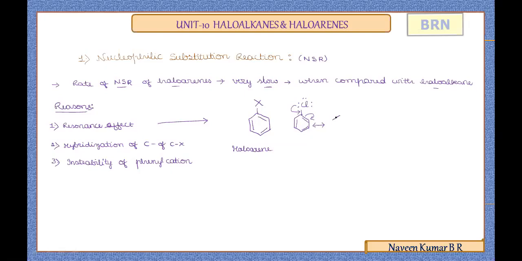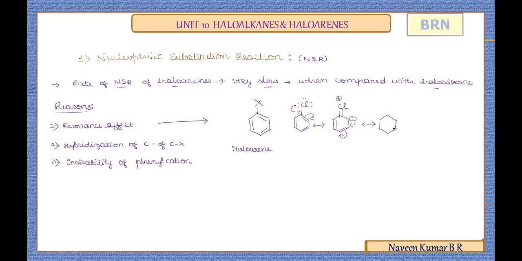As a result, the structure formed will have a partial double bond character between C and Cl, due to the delocalization of the lone pair of electrons present on the Cl. Now these pi electrons are shifted towards this adjacent carbon. As a result, this carbon gains a negative charge. Now these double bonds are as such. Now the resonance effect will continue. The electrons on the carbon will shift to the adjacent carbon-carbon bond. The pi electrons will shift to the adjacent carbon. As a result, you can continue the resonating structures.